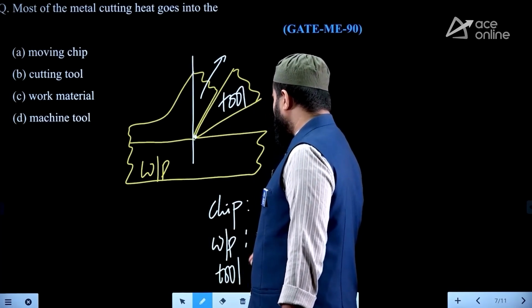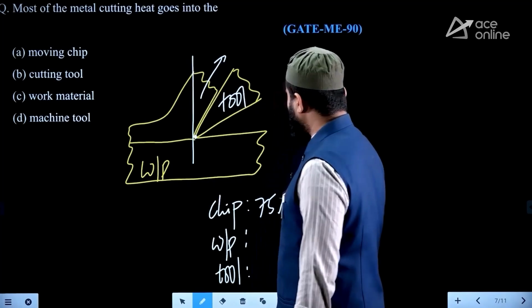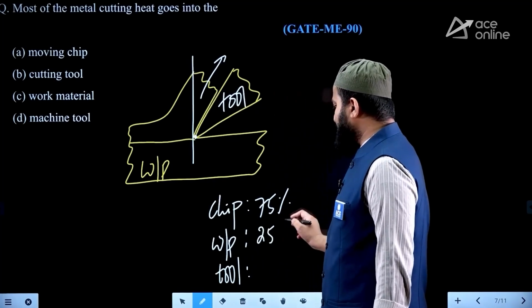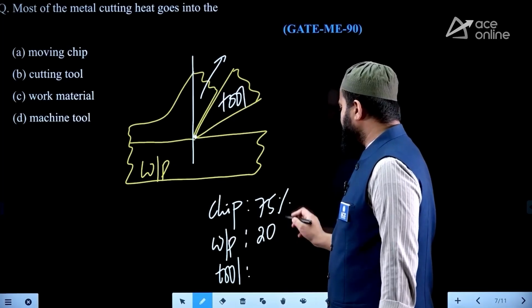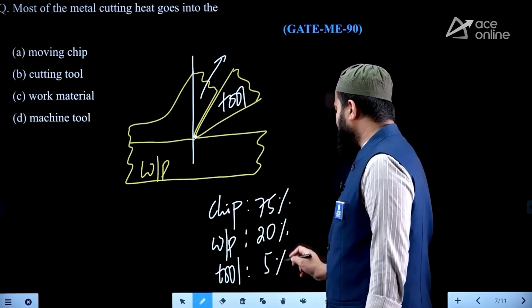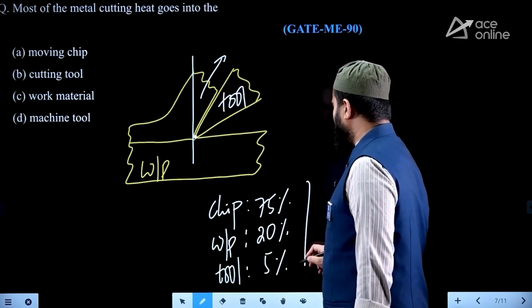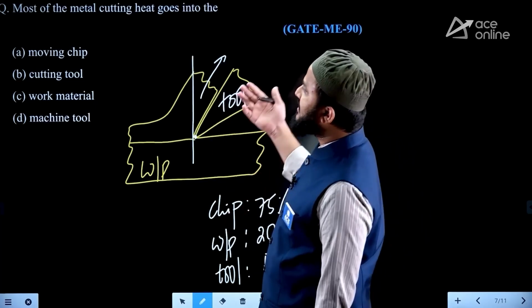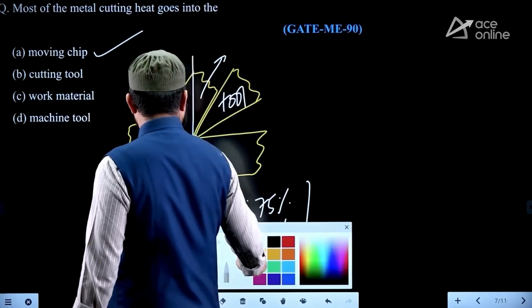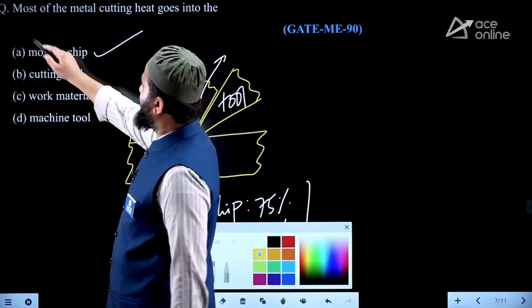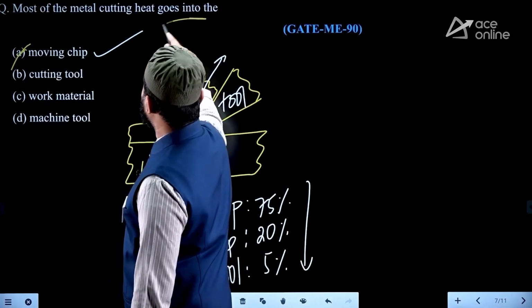You can even write a percentage sequence: 75% of the total heat is carried by the chip, the remaining 20% by the workpiece, and 5% of the heat by the tool. This is the decreasing order. So you can say the moving chip is carrying most of the metal cutting heat.